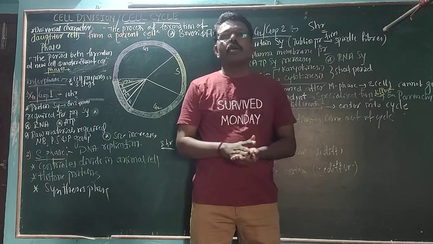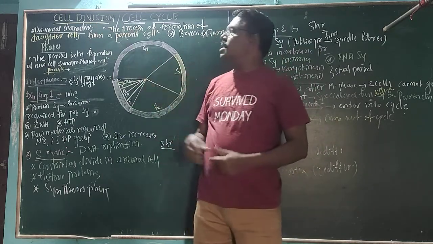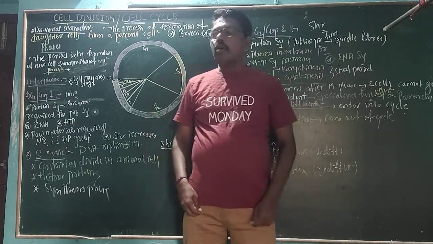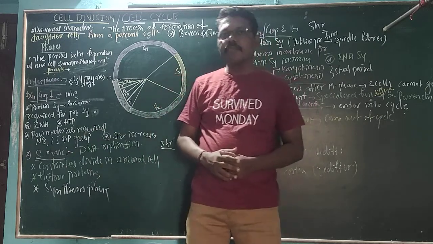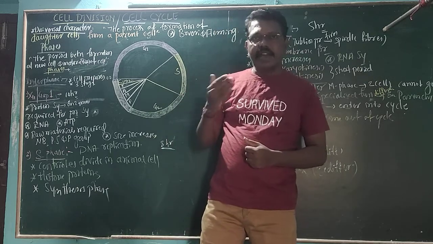Good morning, students. The next new concept is called cell division as well as the cell cycle. It is a universal character of almost all living organisms. All living organisms can undergo cell division, hence they can grow very well.